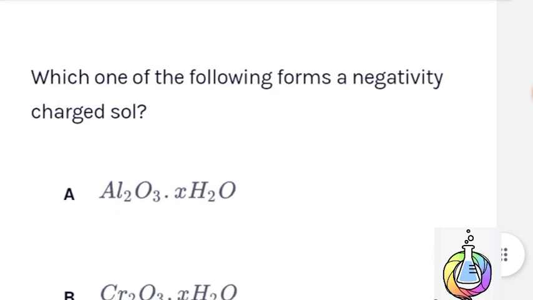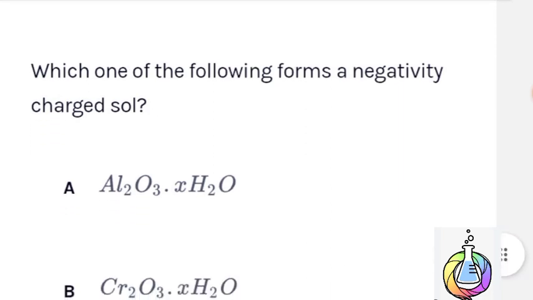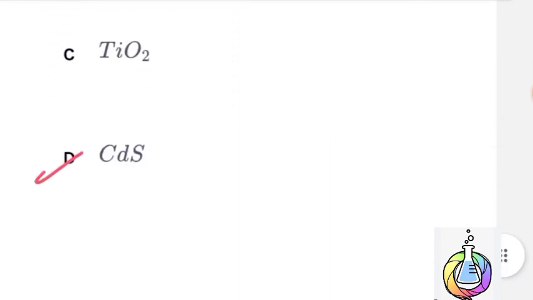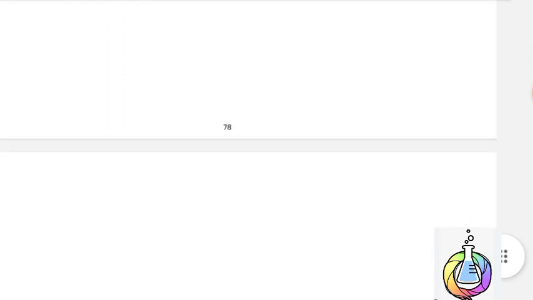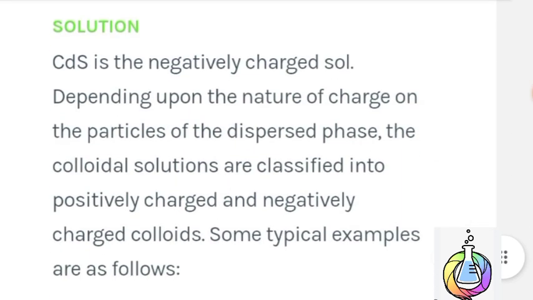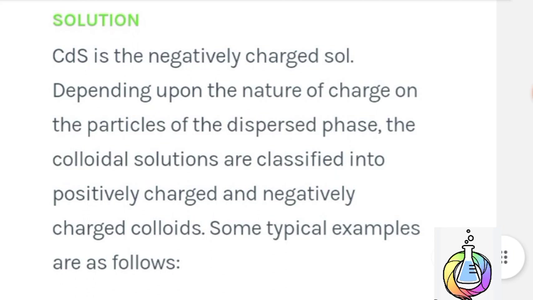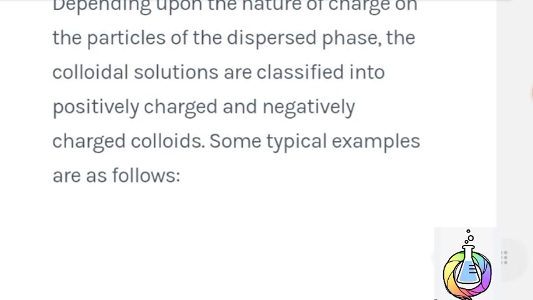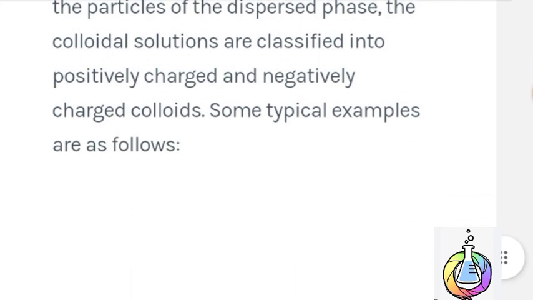Next question. Which one of the following forms a negatively charged sol? Option D is the correct answer. CdS, cadmium sulfide, is a negatively charged sol. Depending upon the nature of the charge on the particles of the dispersed phase, colloidal solutions are classified into positively charged and negatively charged colloids. Some typical examples are as follows.